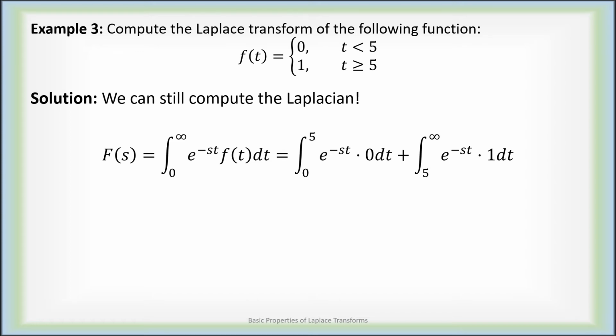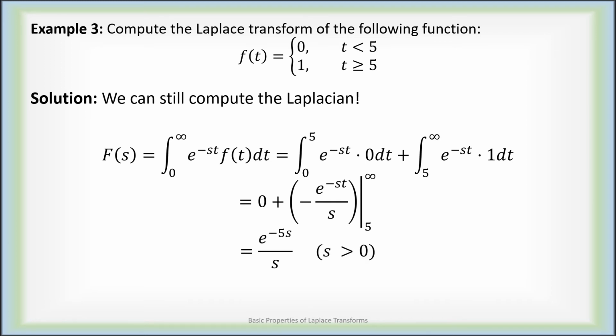Now from 0 to 5, the value of f of t is just 0, so that integral will just be 0. So all we really need to do is integrate from 5 to infinity e to the minus st. That's pretty straightforward. It's negative e to the minus st over s. We plug in our upper limit, take a limit as it goes to infinity, plug in the lower limit of 5, and we end up with exactly e to the minus 5s over s. And the domain here will be all s which are positive. So even though the function was piecewise defined, we could still quite directly compute the Laplace transform.